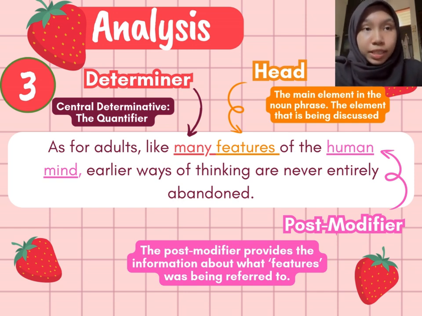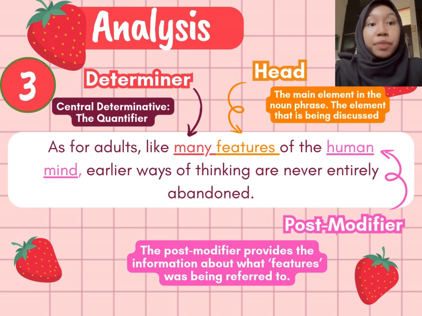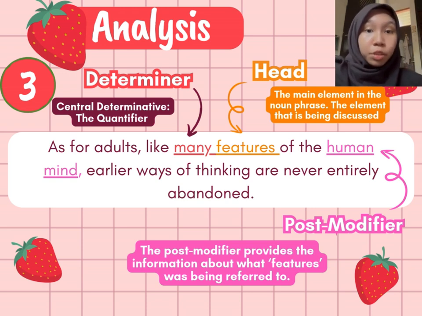Also, for this noun phrase, there is no pre-modifier, but we only have determiner, head, and post-modifier. So basically, this post-modifier provides the information about what features were being referred to. So in this context, the word features is referring to the human mind. It is the features of the human mind.